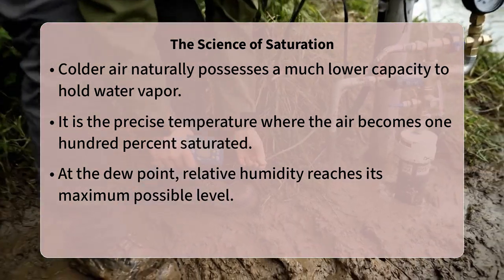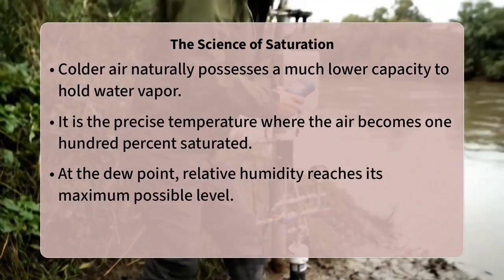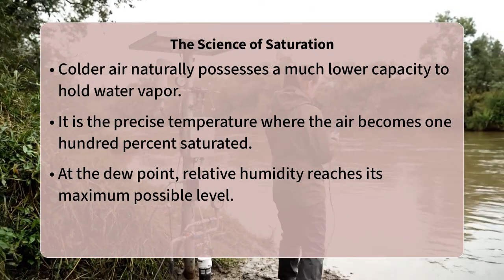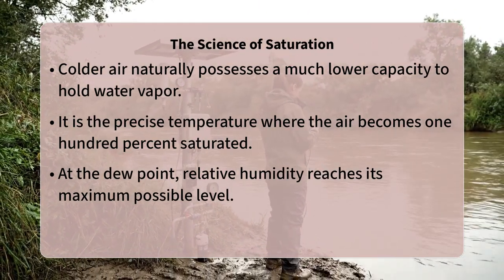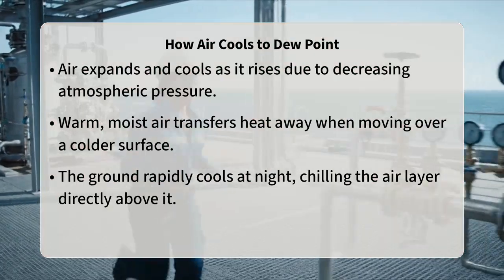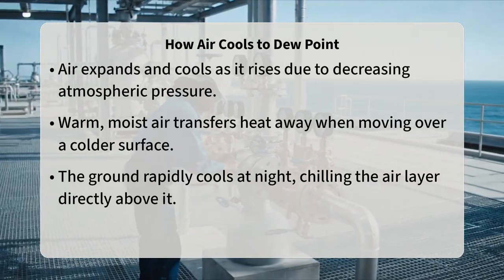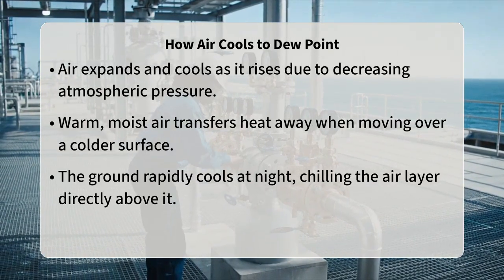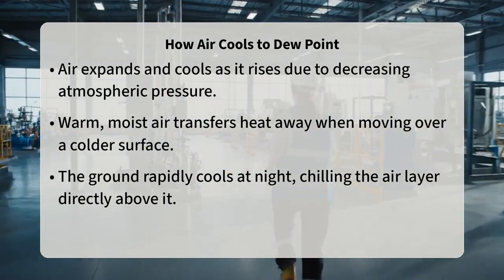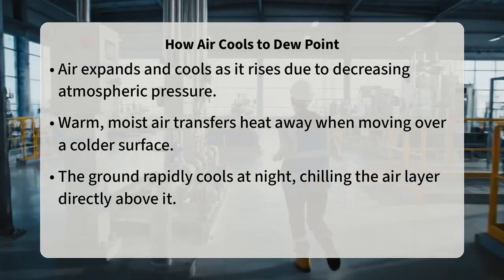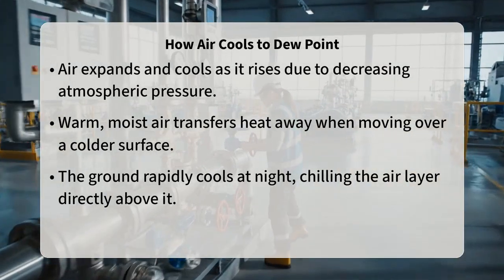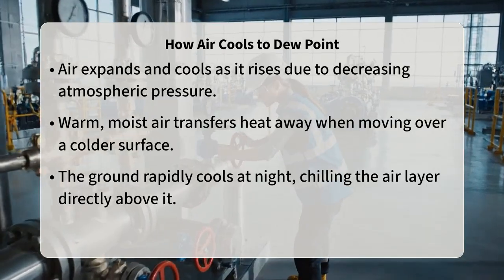The most common method is adiabatic cooling, which occurs when an air parcel rises. As it ascends, the atmospheric pressure surrounding it decreases, allowing the parcel to expand. This expansion requires energy, which is drawn from the internal thermal energy of the air parcel itself, causing its temperature to drop without any heat being added or removed from its surroundings.